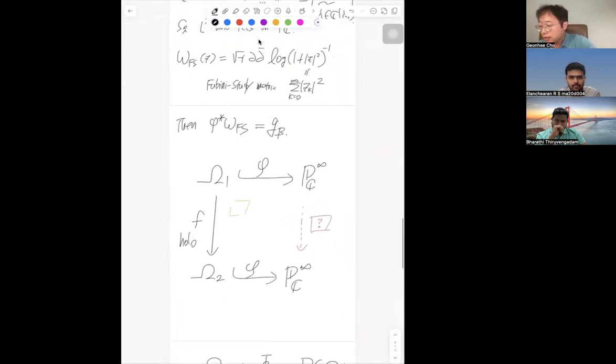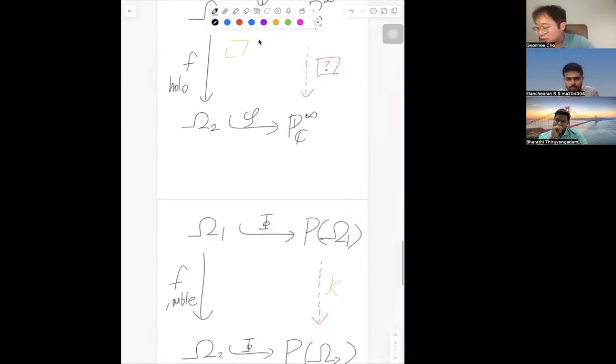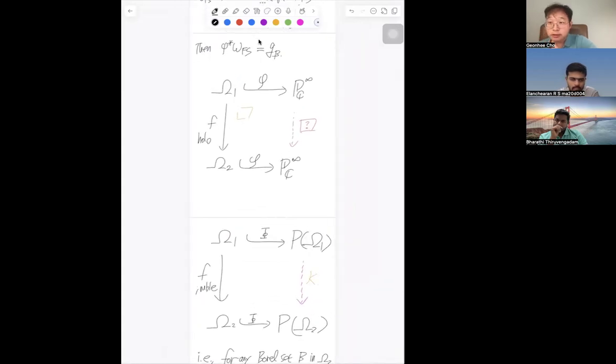Because from CP infinity, I believe there might be a way to go around, but I have no idea yet. You two might have some inspiration here. If you compare these two situations by changing the embedding, we can use the inverse image of the measure, whereas in the former case we have no such structure from CP infinity.